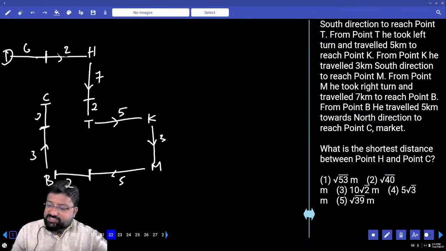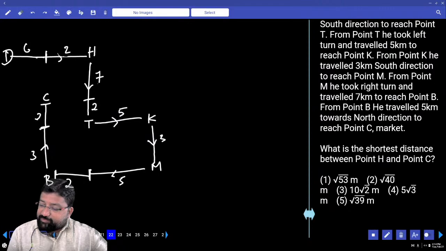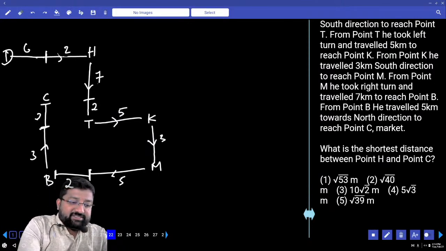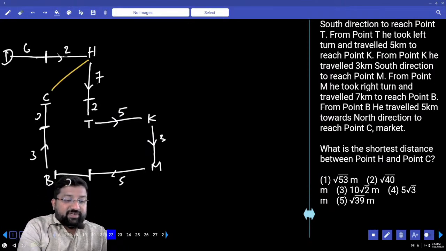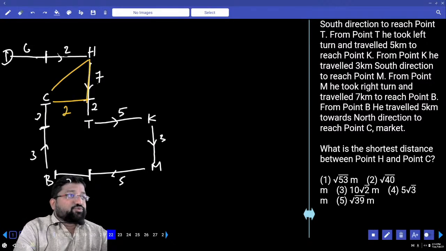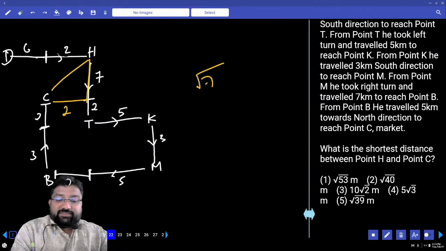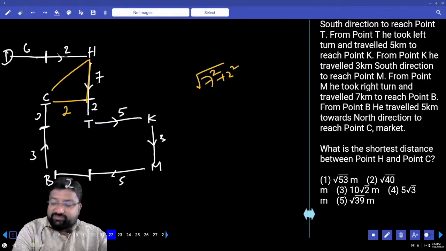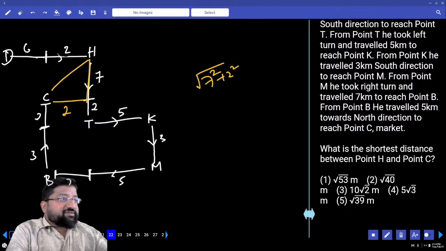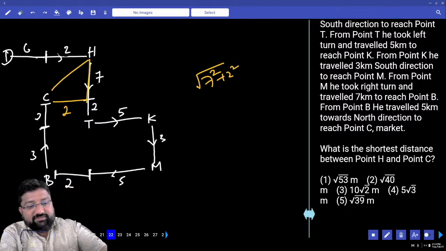What is the shortest distance between point H and point C? Sorry, H and C. This is the shortest distance, and we'll try to form a right angle triangle. 7 and this is 2. Root of 7 square plus 2 square. 7 square 49 plus 4. Root of 53. Do you have root 53 in the options? Which option is that?